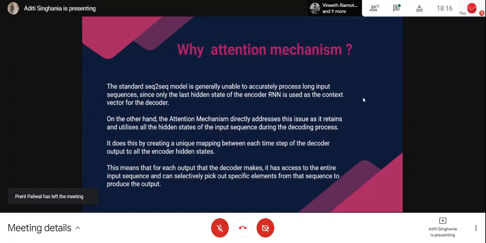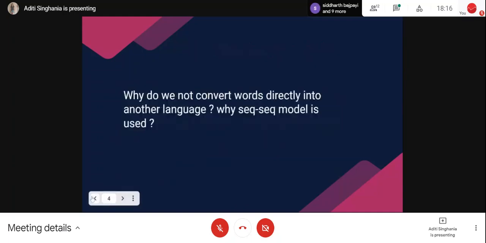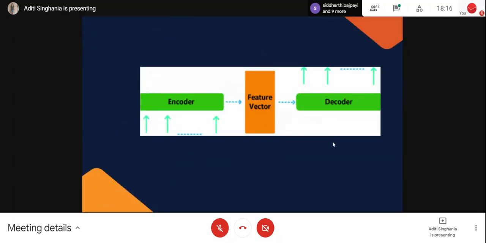So I will start with this. Let me go 2, 3 slides back. This feature vector is of a fixed size because it is the last hidden state of the encoder, so its size cannot be changed, and it summarizes the meaning of the entire sentence it receives. Now, when sentences are too long, this feature vector might truncate some words from the end and would not be able to store the correct amount of meaning.